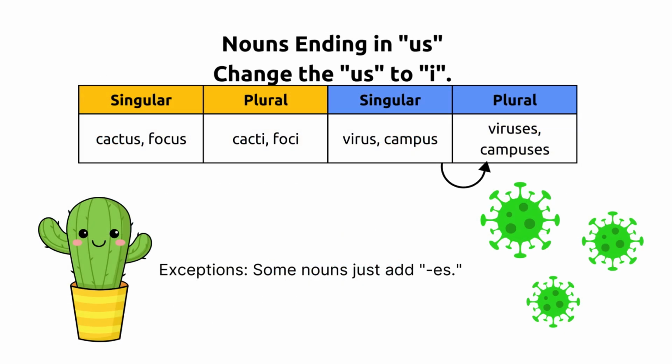Nouns ending in us. Change the us to i. For example, cactus, cacti, focus, foci. An exception to this rule: some nouns just add es. For example, virus, viruses, campus, campuses.